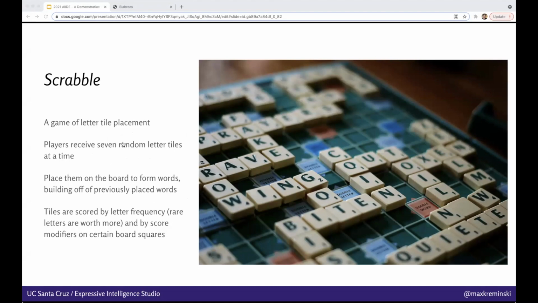Each word has to build off of another previously placed word, so you gradually end up building up a crisscrossing network of words on the board, sort of like a crossword puzzle. The letter tiles that you place are scored by how common or rare the letters are, so that you get more points for using less common letters, and by score modifiers on certain board squares that double or triple the value of a letter or word placed on that square.